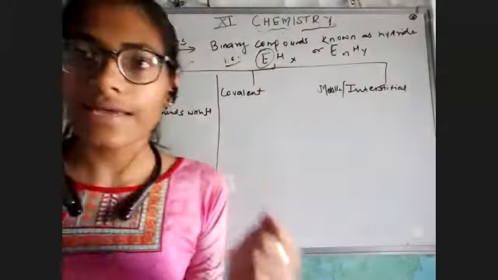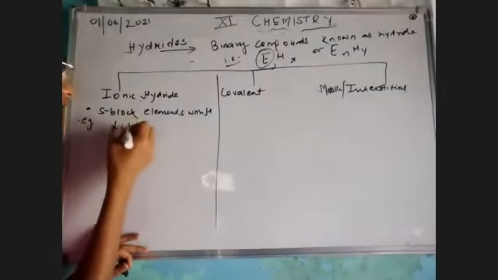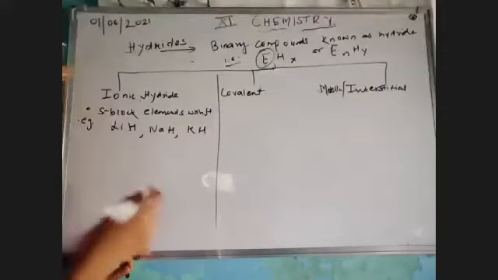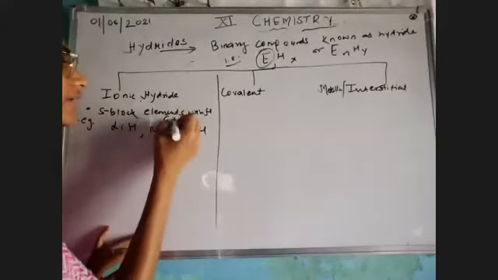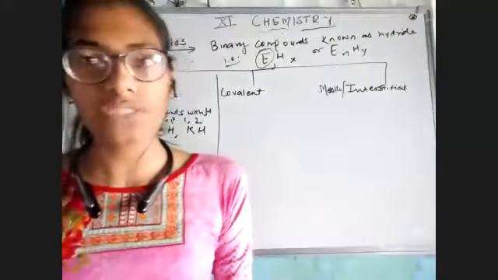Mostly there are alkali and alkaline earth metals, such as lithium hydride, sodium hydride, potassium hydride. S-block means group 1 and group 2. Am I clear?